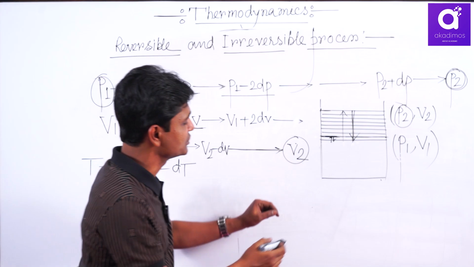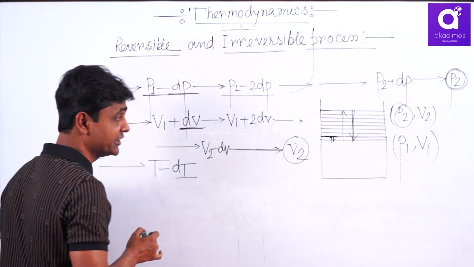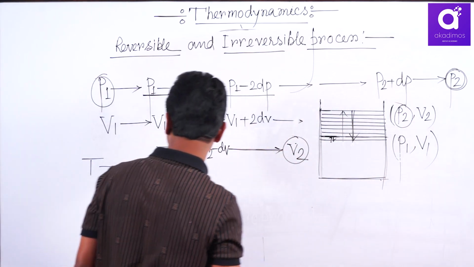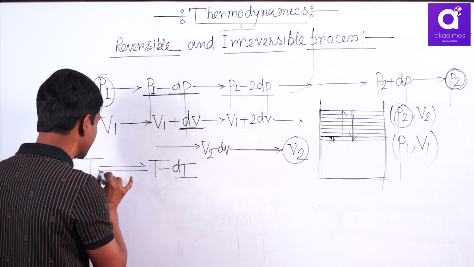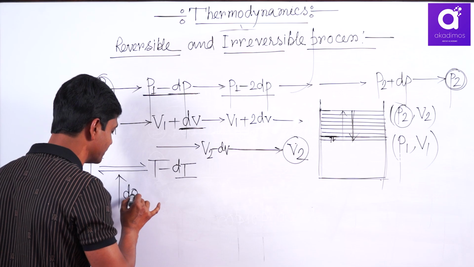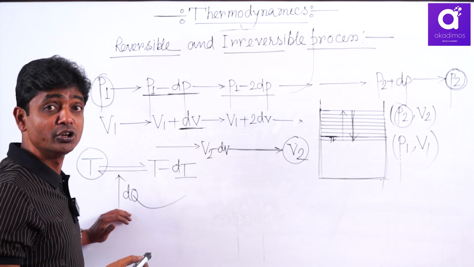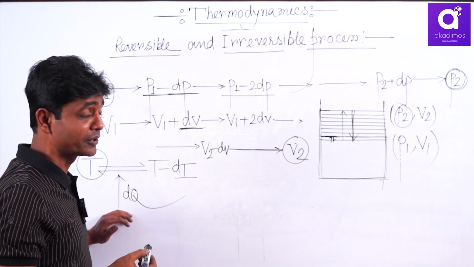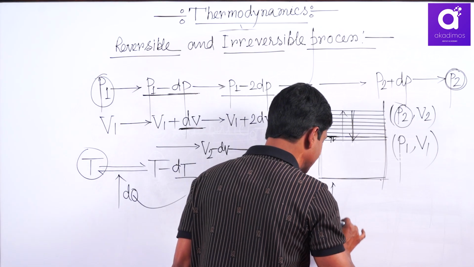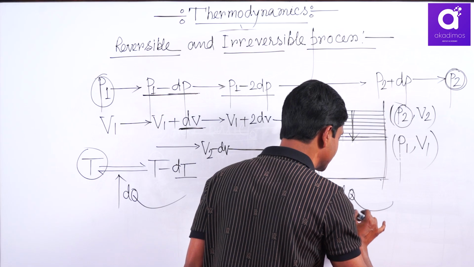Since this work done is infinitesimally small, the temperature decreases by dT, and if your wall is a perfect thermal conductor, and if you give time, it will immediately take heat from the surroundings by dq amount, and it will reach T. In this way, we maintain constant temperature throughout the change, and in each step it takes dq amount of heat.